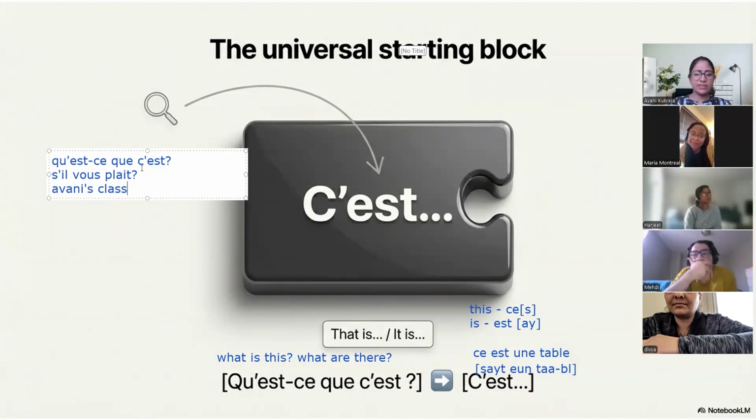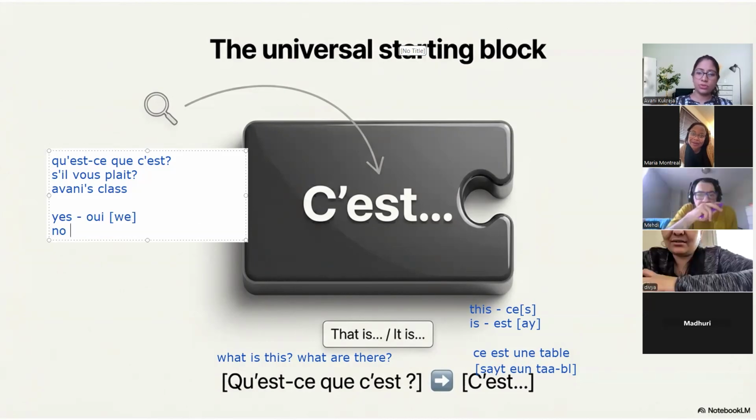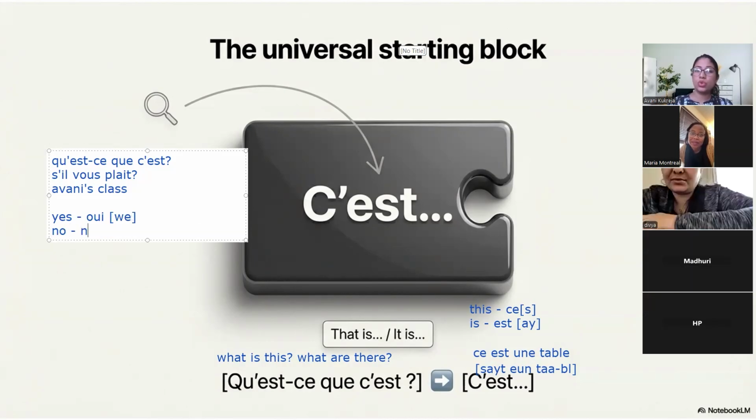What is yes in French? Oui. Nobody's going to say oui. Okay, it's oui. Pronunciation is oui. What is no in French? No. Non. So I'll keep asking.